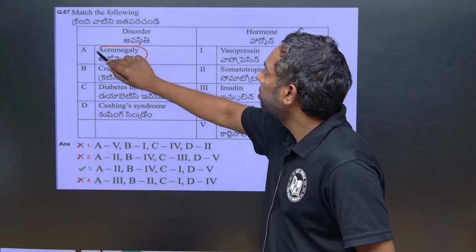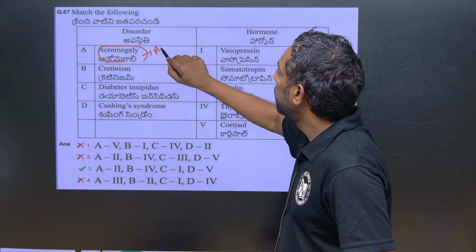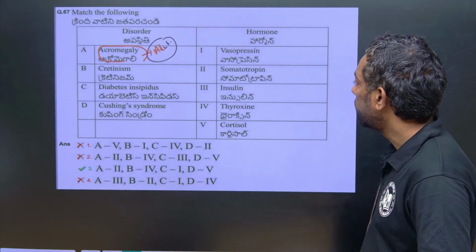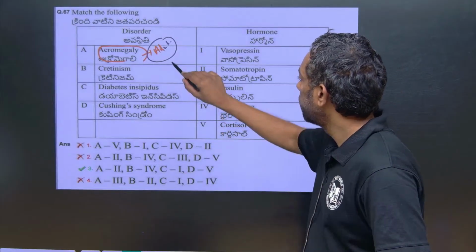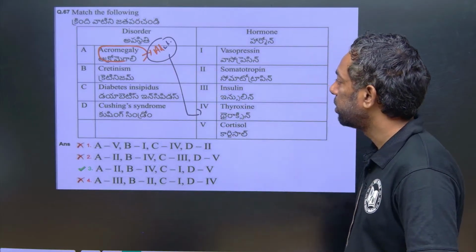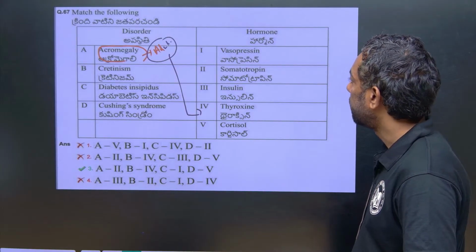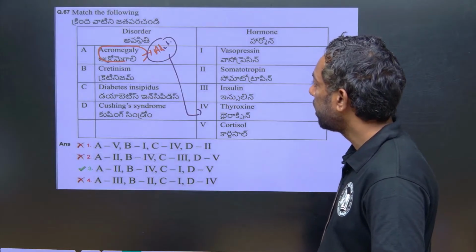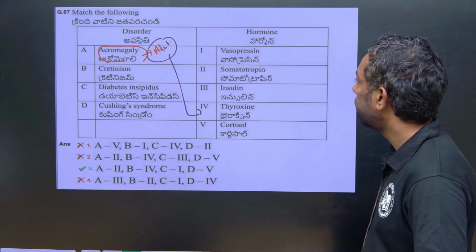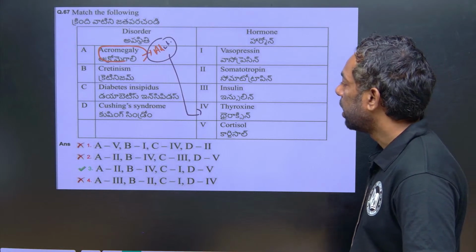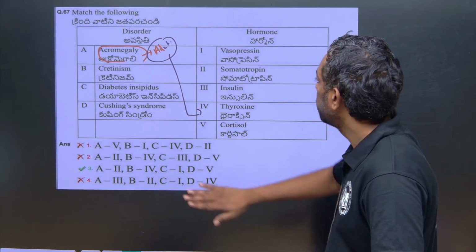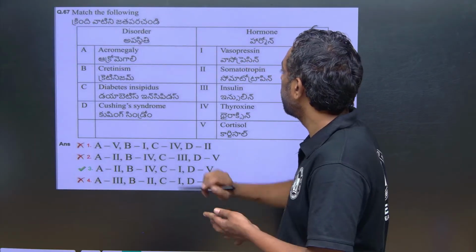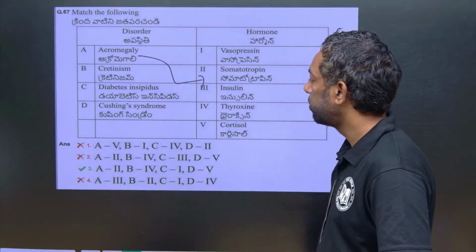Acromegaly. Acromegaly in the adults, there is a size increase, skeletal muscle is increased, that is in the condition of thyroxine. Obviously a direct question. Diabetes insipidus, vasopressin. Cushing syndrome, cretinism. Cretinism is what? Cushing syndrome is what? Here A is 2, somatostatin. Acromegaly is somatostatin, A is 2. B is 4.